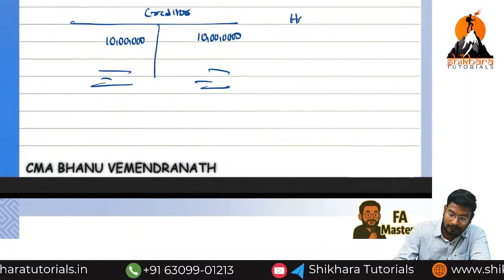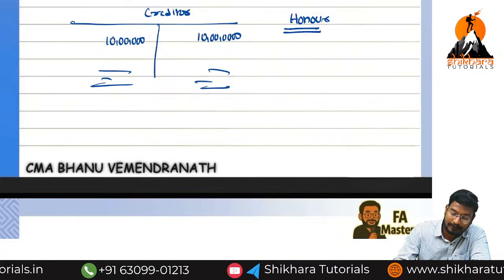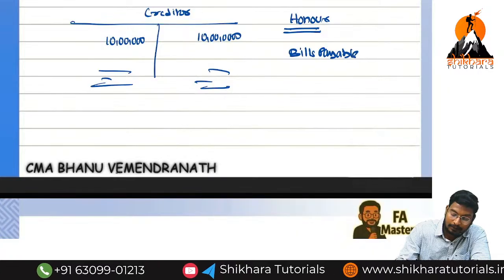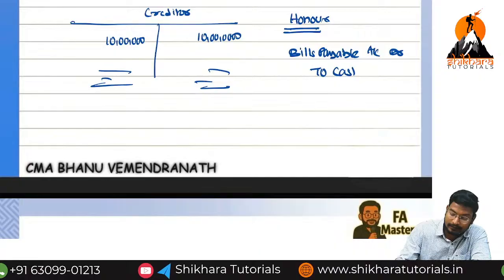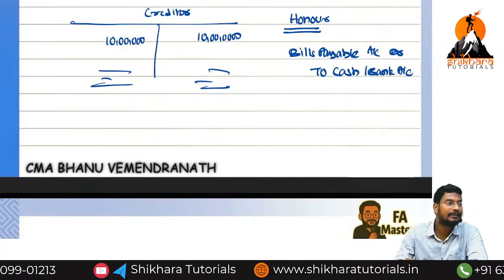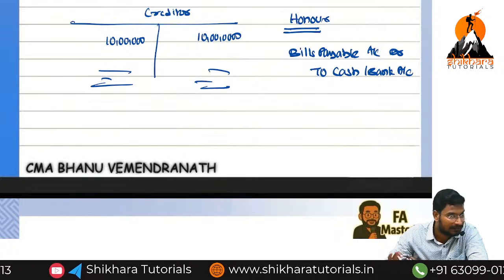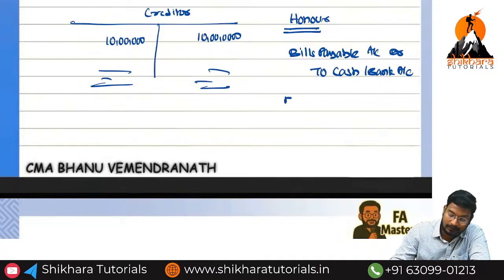Is it the case of honor or dishonor? Honor. In the case of honor, what is the entry? Bills payable account debited to cash or bank account. Okay? So is this entry affecting the creditor account or not? Not affecting the creditor account. Is there any doubt? Okay. Next, dishonor.